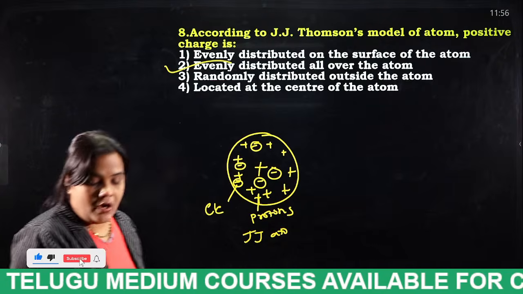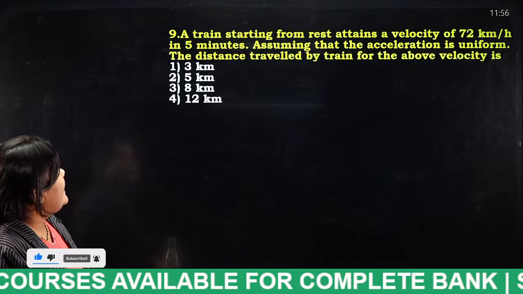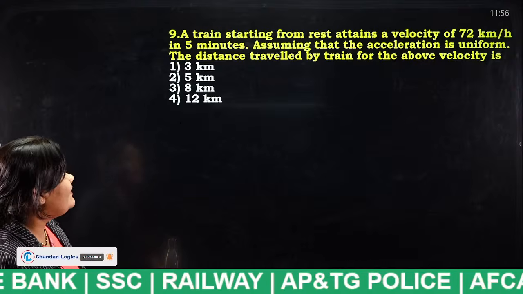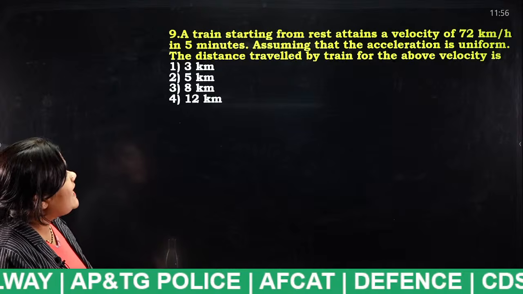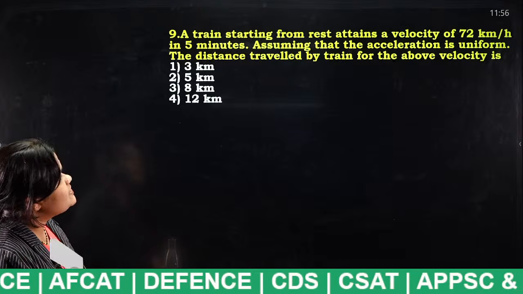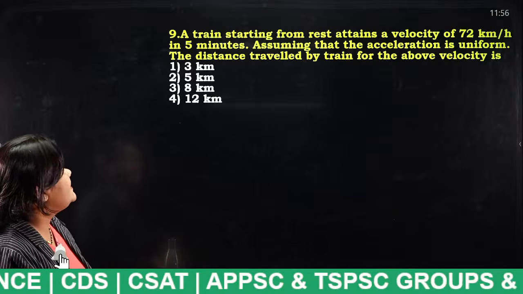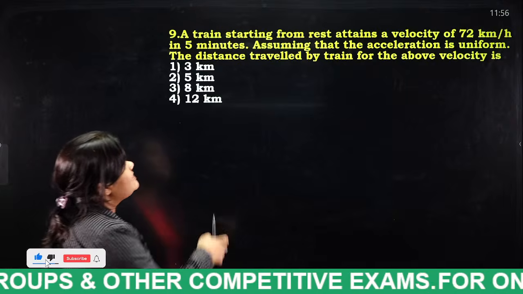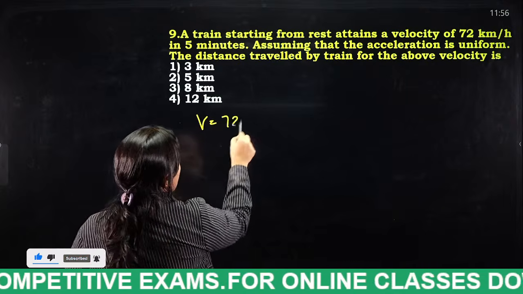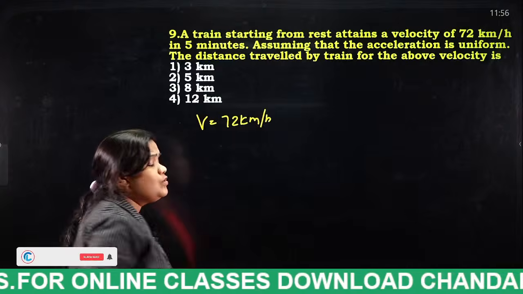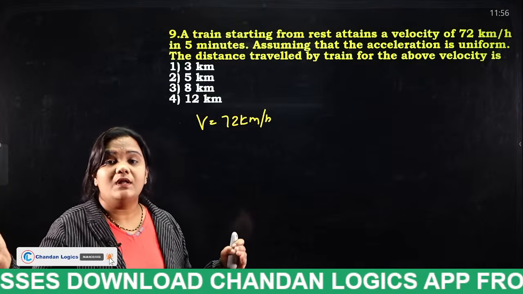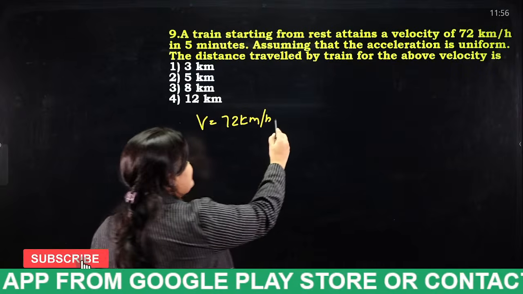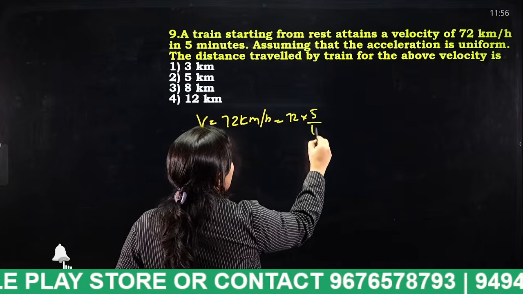Next. A train starting from rest attains a velocity of 72 km per hour in 5 minutes. Assuming that the acceleration is uniform, the distance travelled by the train for the above velocity is: 3 kilometers, 5 kilometers, 8 kilometers, 12 kilometers. So what is given here, students? Velocity is equal to 72 kilometers per hour. How to convert kilometers per hour into meters per second? If you know arithmetic, you can easily understand. 72 into 5 by 18 meters per second.